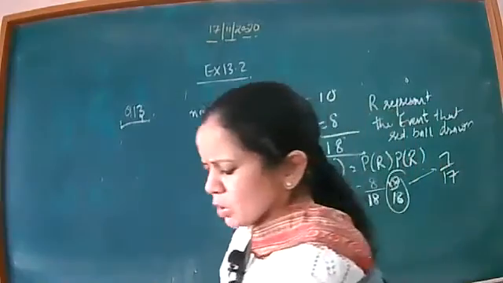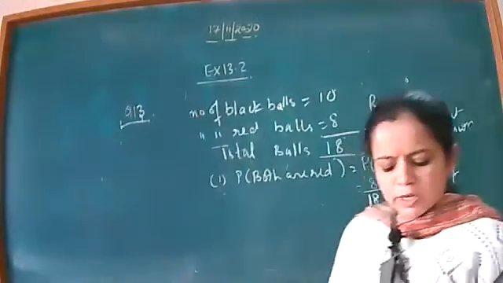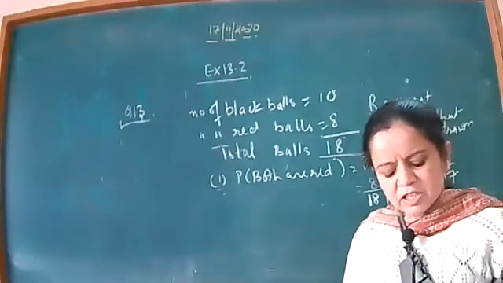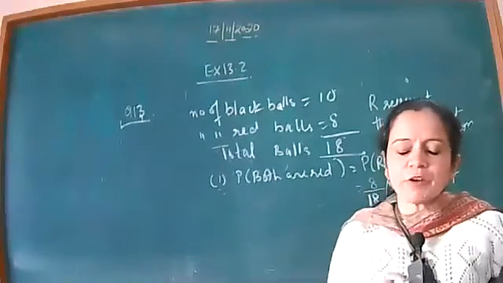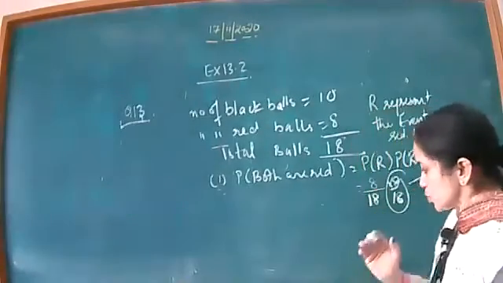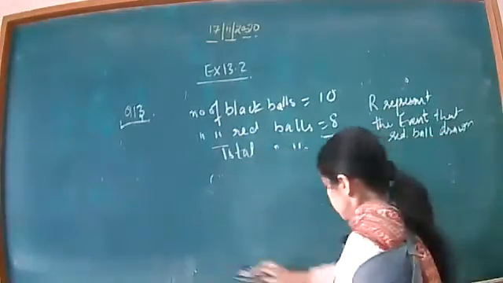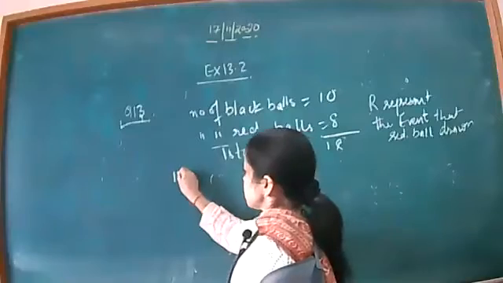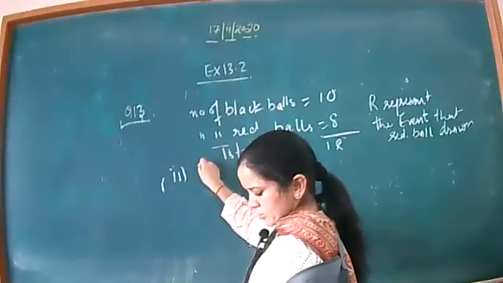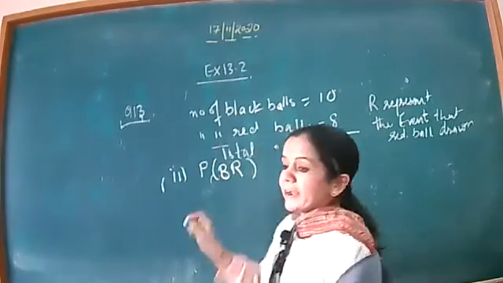Okay beta, now come to the second part. What is written in the second part? That the first ball is black and the second is red. They specify which color should be first and what will be the second color. They have specified it, so we can't change the order beta. So here, what will we do? In the second part, whatever order they mention, please keep the same order here. It is written there, first is black and the second is red.